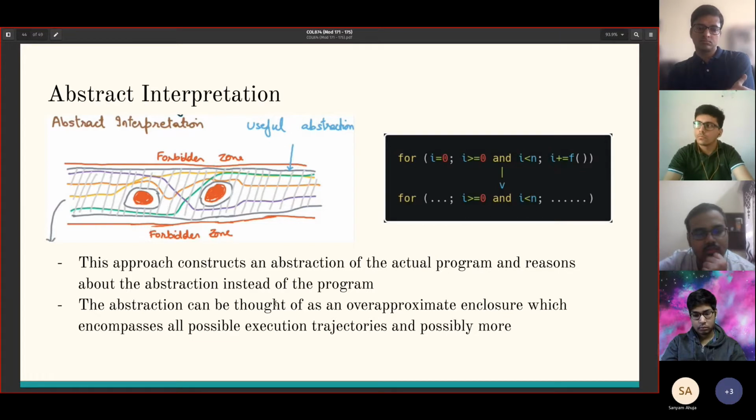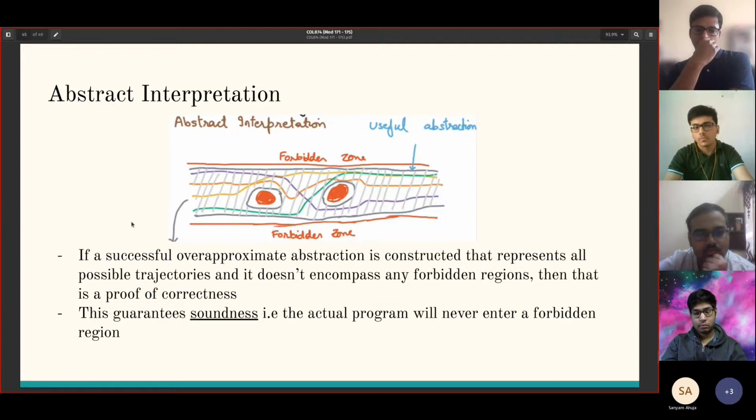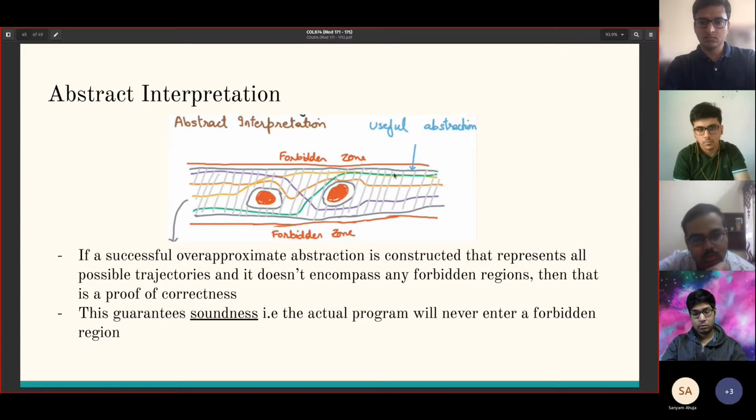What this can be thought of is that it tries to construct an over-approximate enclosure that encloses all possible execution trajectories. If we manage to create a successful over-approximate abstraction and we show that it doesn't cross into the forbidden zone, then it necessarily means that the original program will also not cross into the forbidden zone, because the abstraction is supposed to enclose all possible trajectories. So this is one of the methods which actually guarantees soundness.